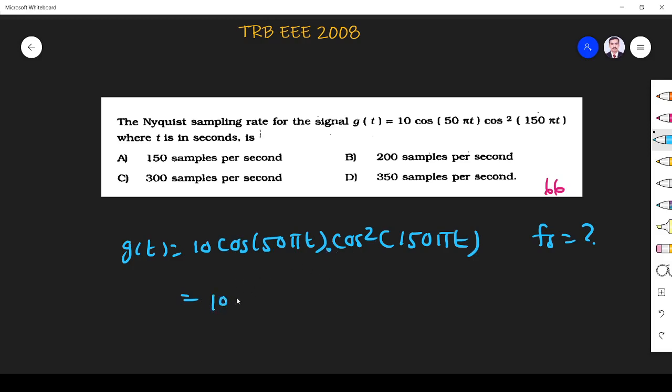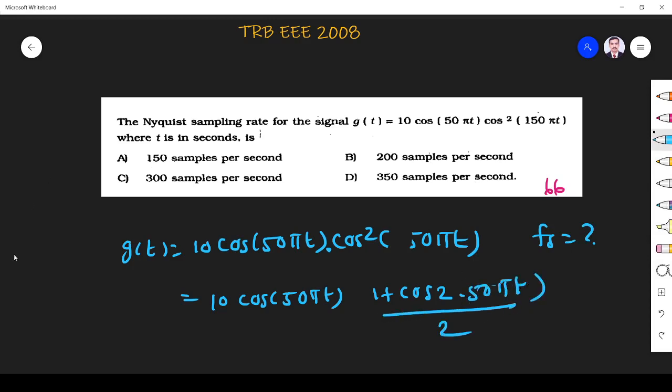So first I convert that 10 cos squared 50 pi t. Cos squared I can write as 1 plus cos 2 into 50 pi t, divided by 2.